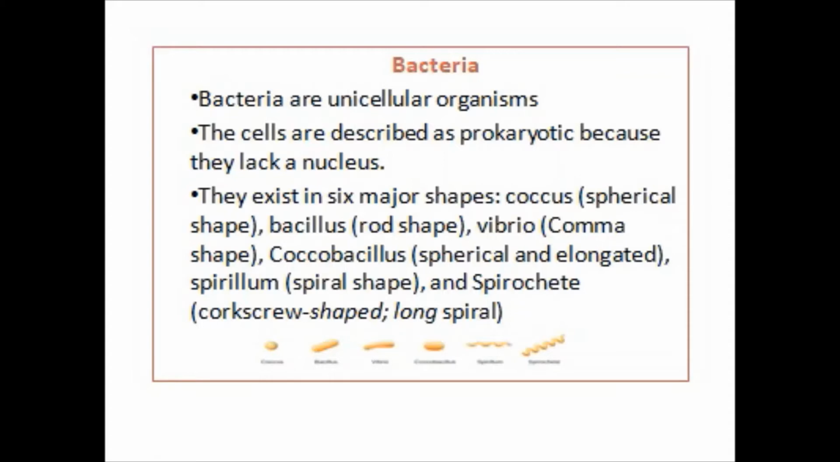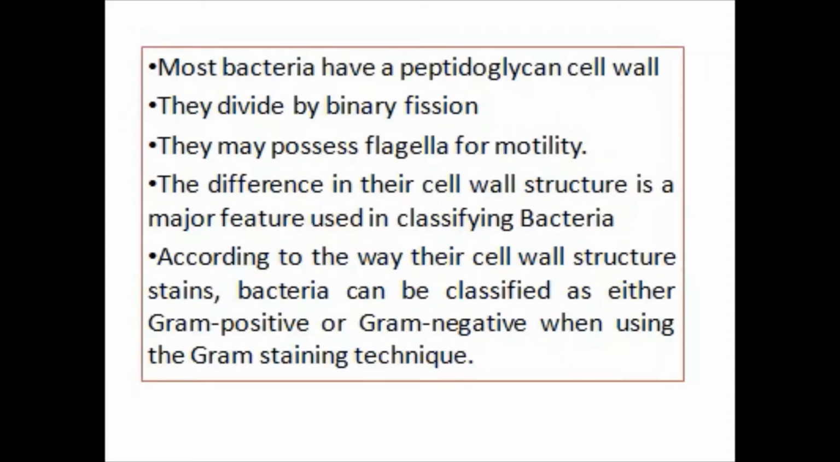Now the structures. Most bacteria have a peptidoglycan cell wall. They divide by binary fission. They may possess flagella for motility. The difference in their cell wall structure is of major use in classifying bacteria. According to the way their cell wall stains, bacteria can be classified as either gram-positive or gram-negative when using the gram staining technique.